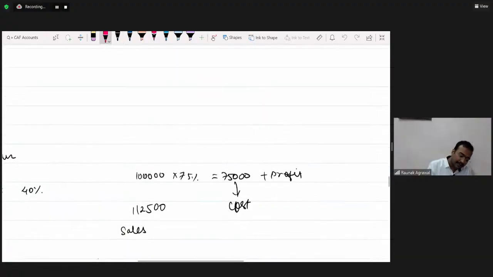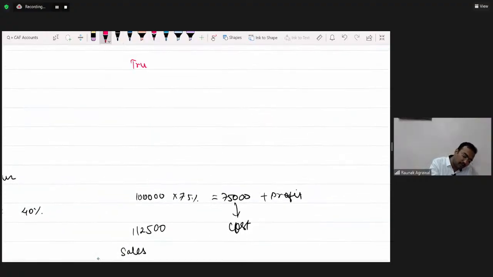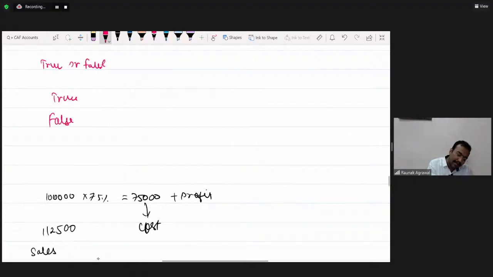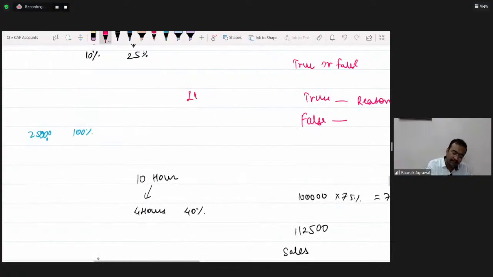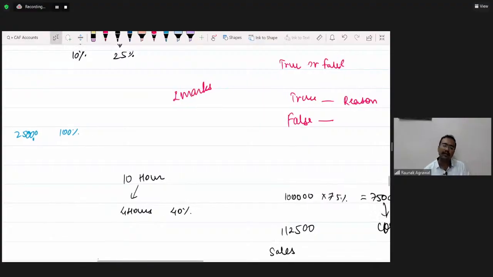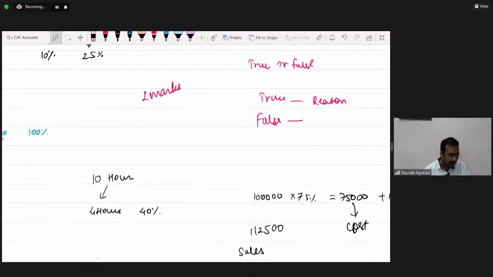One more thing, if true or false is asked in the examination, whether the answer is true or false, you should write the reason. You have to write the reason why it is true, or why it is false. You have to answer along with the reasons. As it is carrying 2 marks, it's not sufficient to write only true or false. You have to write the reason as well.